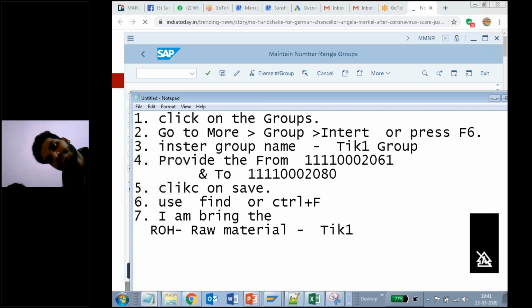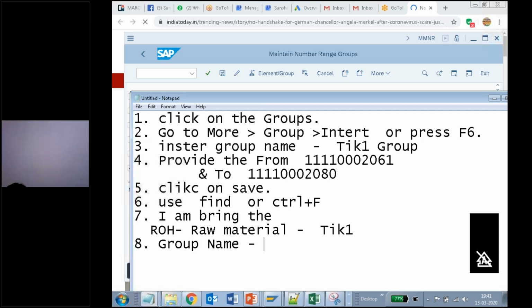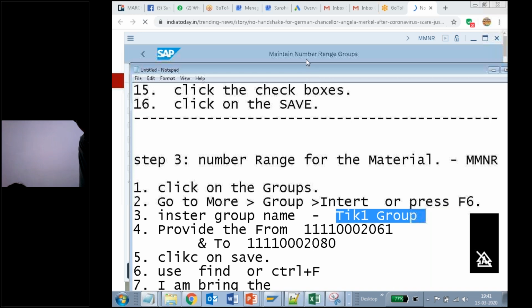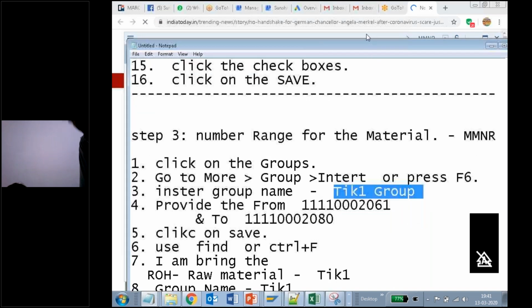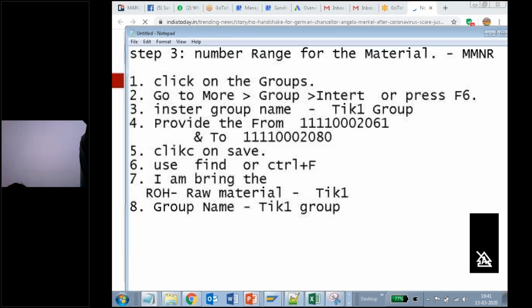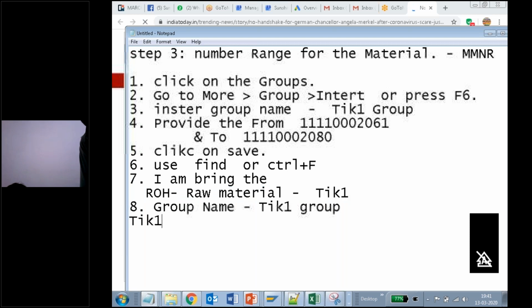Now, what is my group name? Tick 1 only. Yes, sir. In raw materials, Tick 1. I have given it here. You can see, Tick 1 group I have given. My name is Tick 1 group. Now, what I am doing here is this Tick 1 material I am bringing under this group.